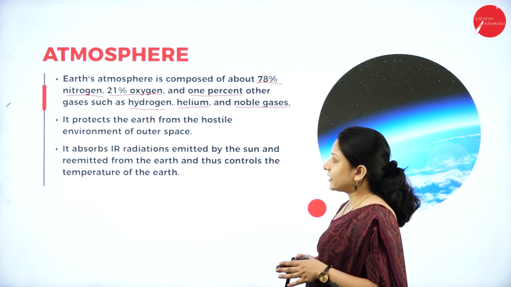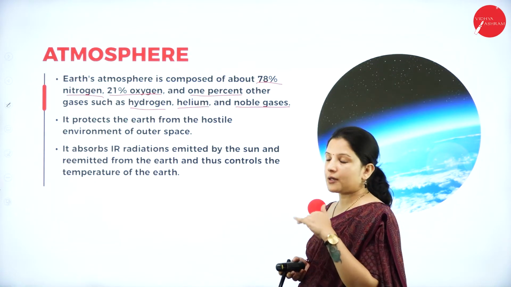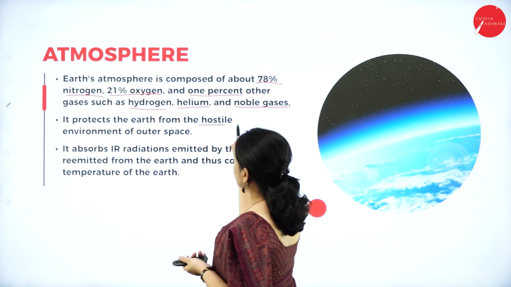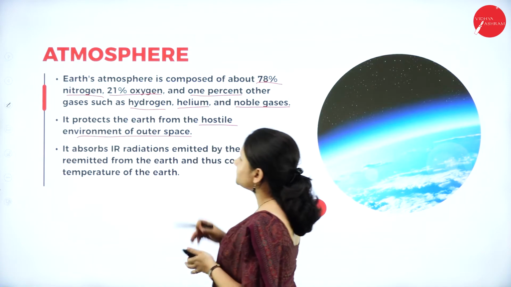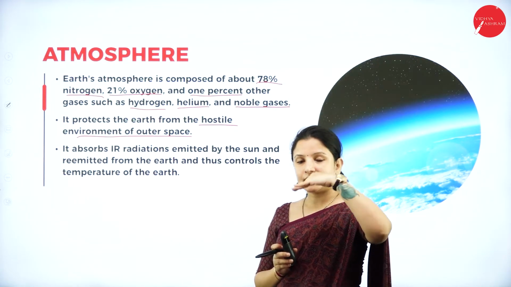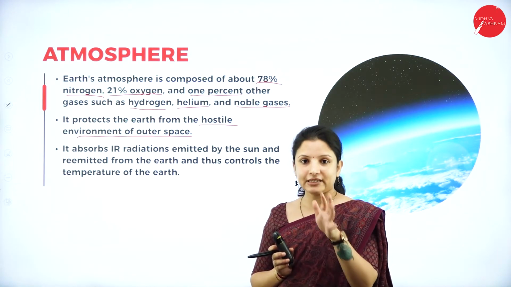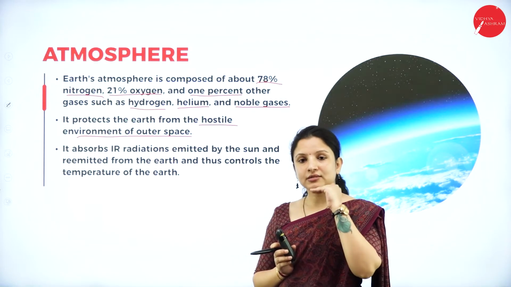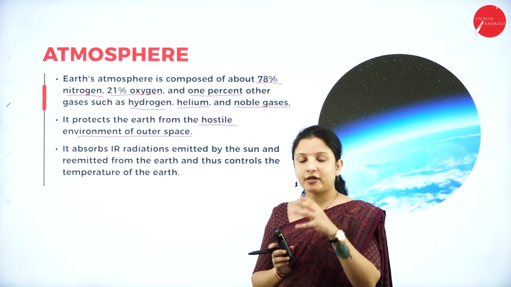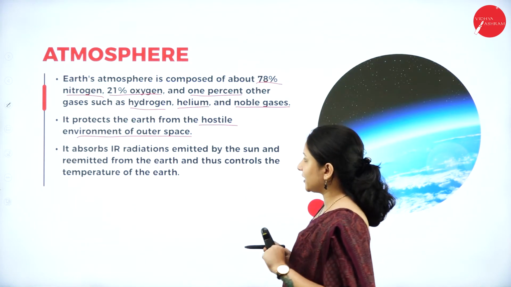And this atmosphere actually protects the earth from the hostile environment of outer space. After the atmosphere, it is the outer space, right? In outer space the temperature, everything is completely different, but the earth is completely protected by this particular atmosphere layer.